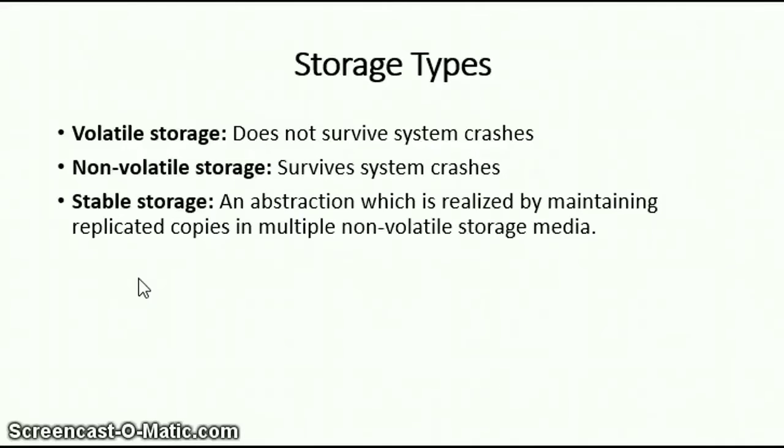The third kind of storage is stable storage, which is an abstraction realized by maintaining replicated copies in multiple non-volatile storage. Means this stores multiple copies on non-volatile storage. So when any kind of failure occurs, the data will anyhow be stored in some kind of non-volatile storage.